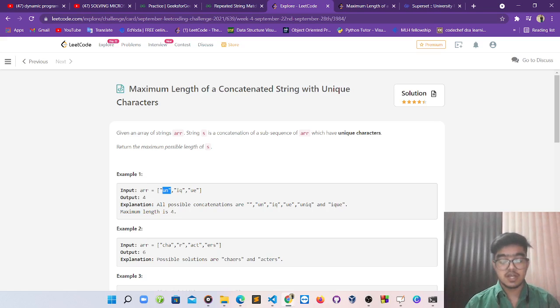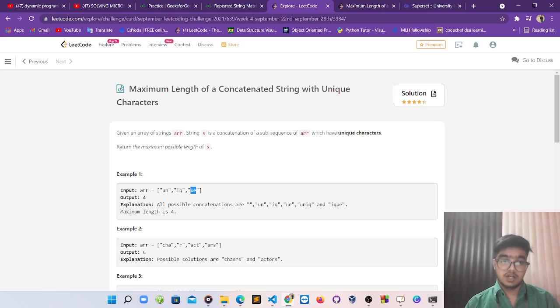It means whatever string we create after concatenation should not have repeated characters. Every character should be unique. As you can see, we have un, so un is unique, the u and n are different characters. In iq, i and q are different characters, and in ue, u and e are different characters.